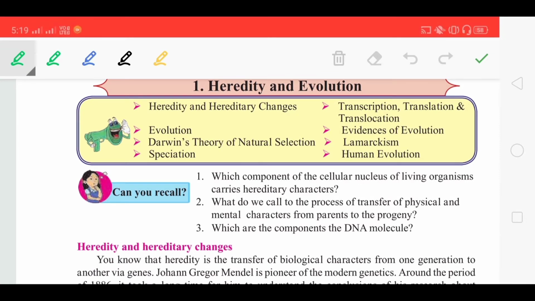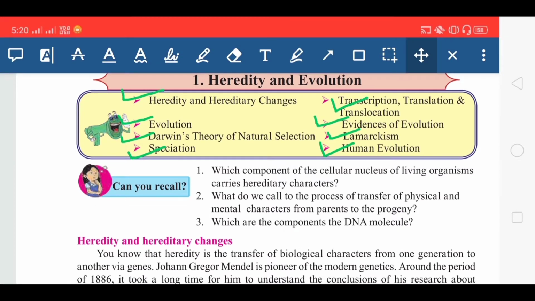Now in this lesson we are going to discuss the following points: heredity and hereditary changes, transcription, translation and translocation, evolution, evidences of evolution, Darwin's theory of natural selection, Lamarckism, speciation, human evolution.